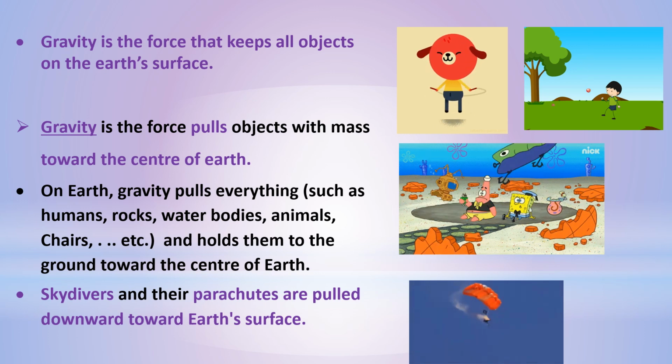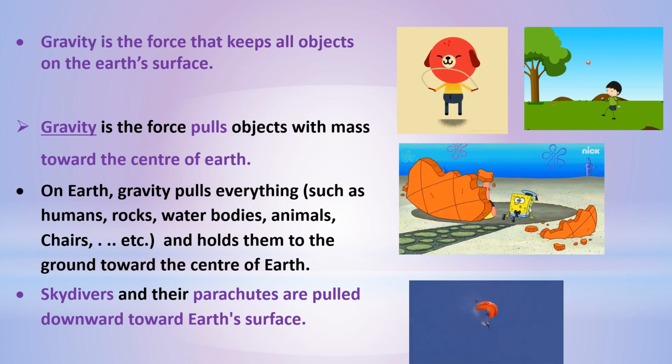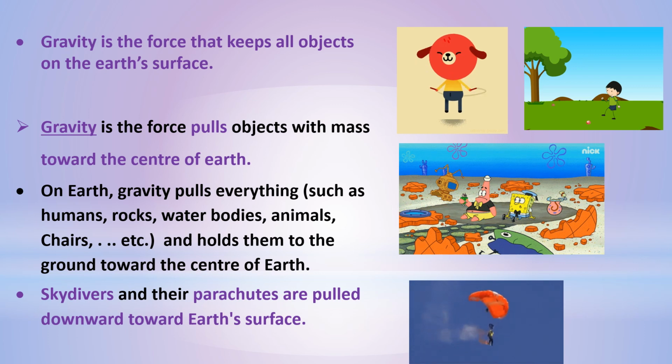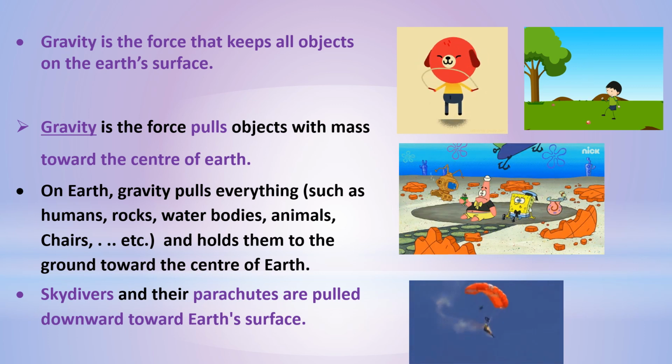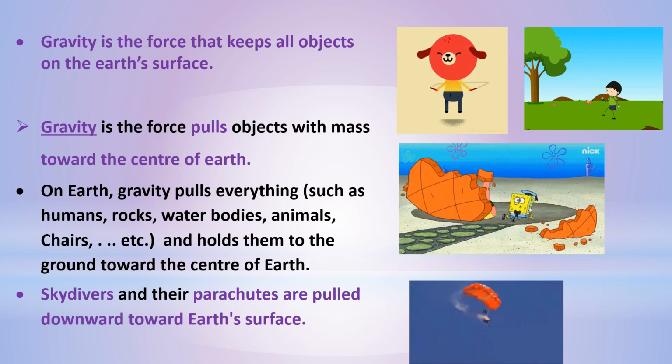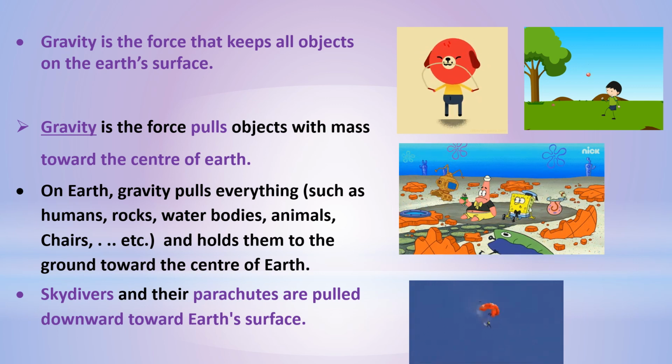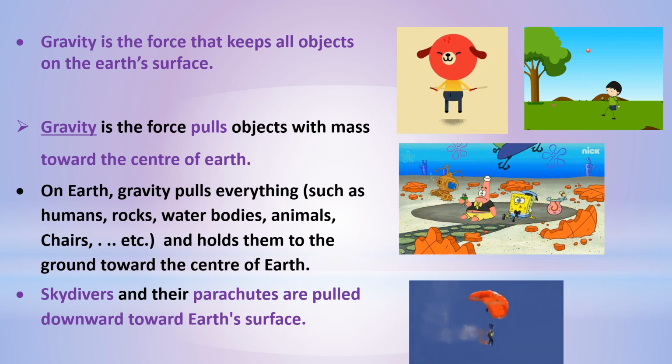Skydivers and their parachutes are pulled downward to Earth's surface, so they can't keep flying all the time. Sometimes when they want to land, they open their parachute to fall down due to the effect of gravity.